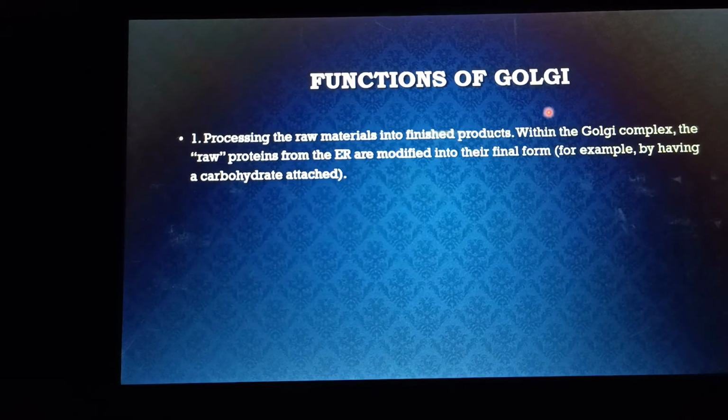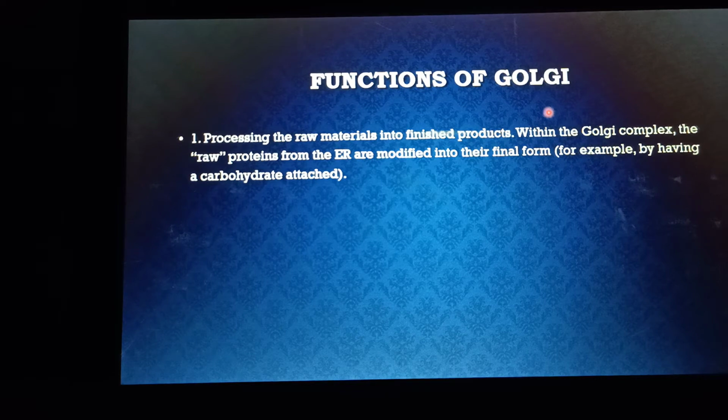Functions of Golgi. Actually, there are two main functions that are performed by the Golgi apparatus. The first main function is the processing of raw material into the finished product. Mostly, the products of the rough endoplasmic reticulum are proteinaceous structures which are formed at the rough endoplasmic reticulum.